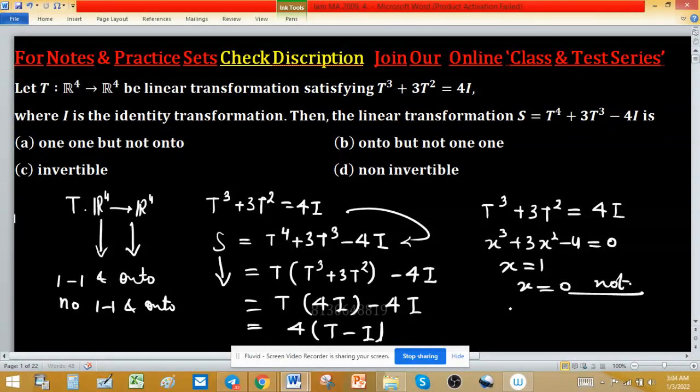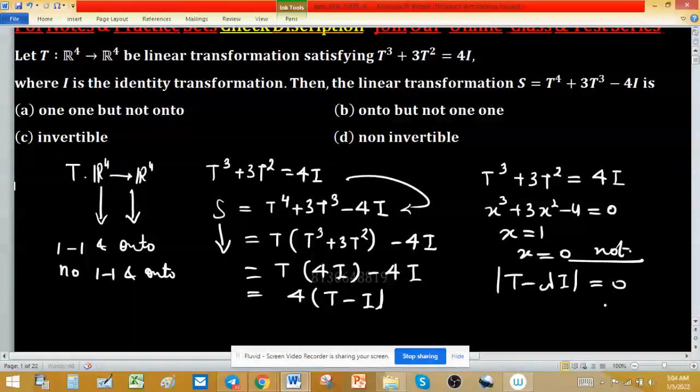Also, you can find the other factors of this. Determinant of T minus lambda I equals 0 because lambda is an eigenvalue. So determinant of T minus the identity transformation equals 0, so scaled by 4 is also 0.